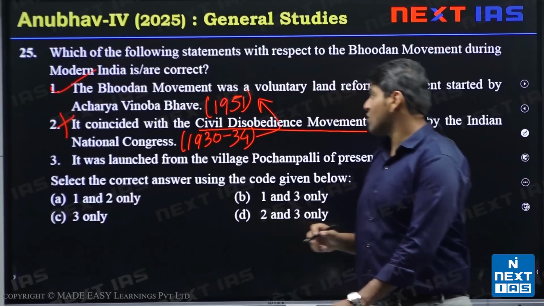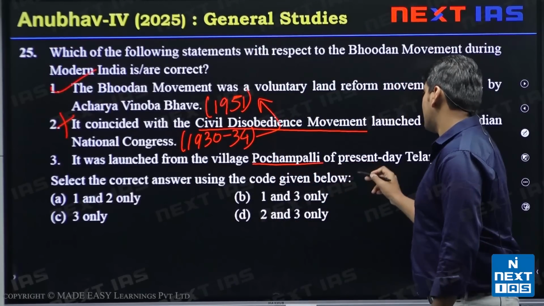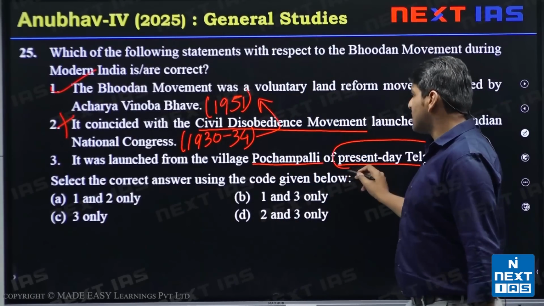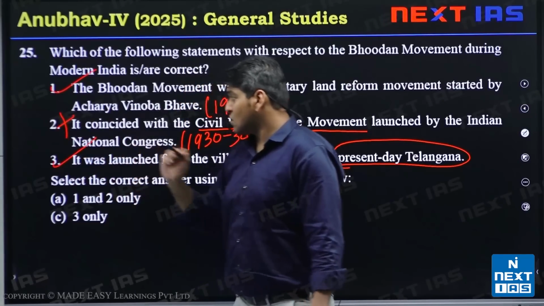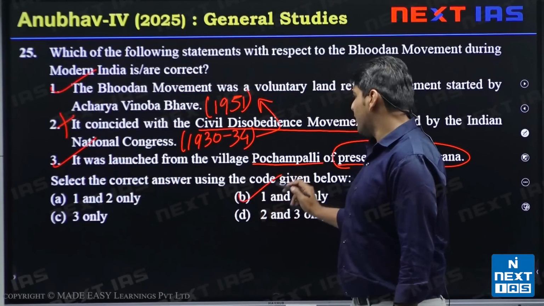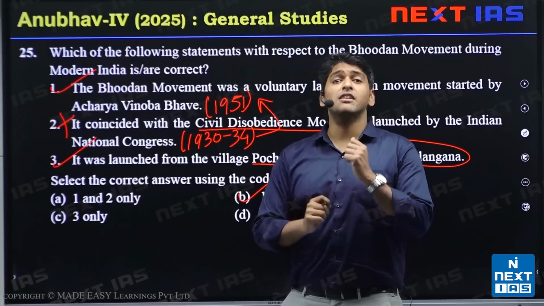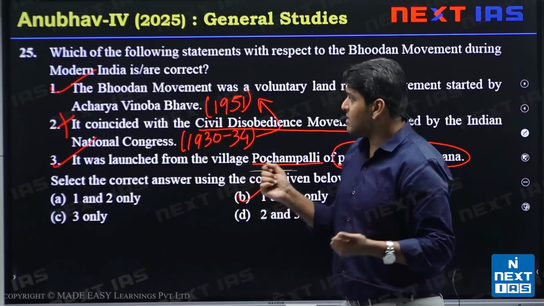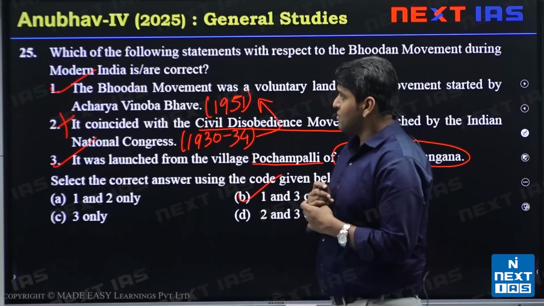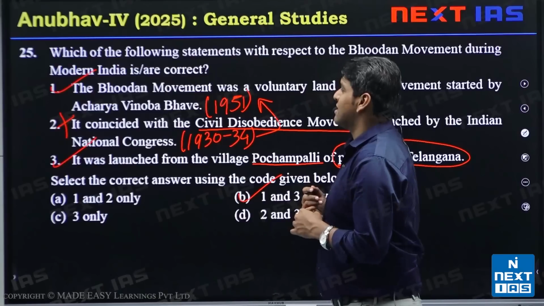It was launched from village Pochampalli of present day Telangana. This statement is also correct. So the option here is B, 1 and 3. Let's see a little bit more about Bhoodan movement. Bhoodan movement by Acharya Vinoba Bhave.